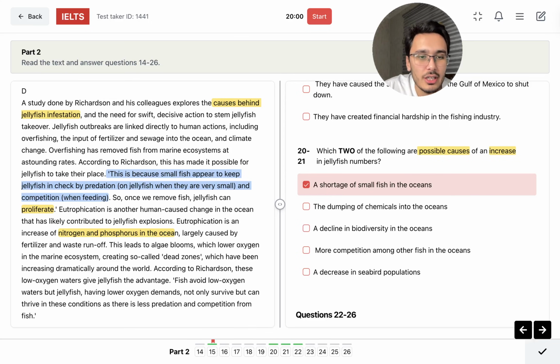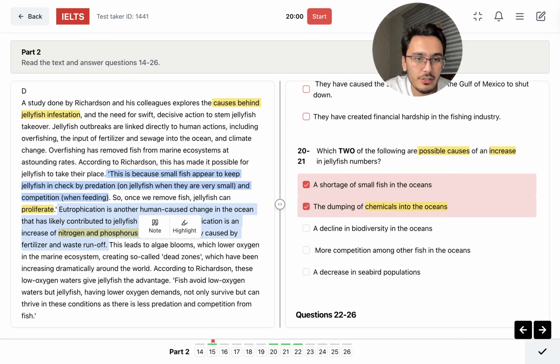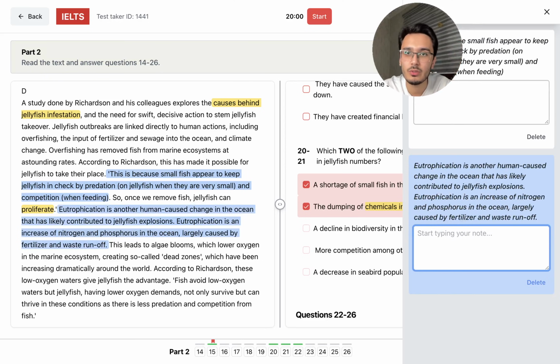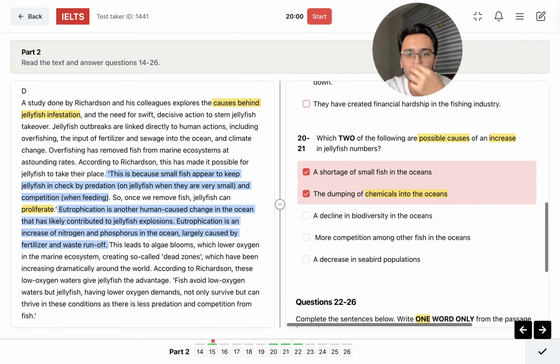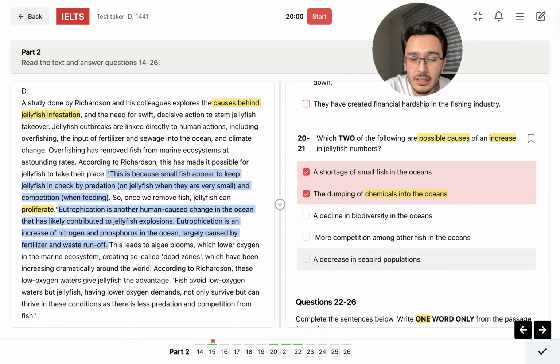Eutrophication in the ocean is an increase of nitrogen and phosphorus in the ocean, largely caused by fertilizer and waste runoff. Dumping of chemicals into the oceans, I think this is the correct answer. Another correct answer. That's it, because it's given here. Waste runoff and fertilizer. Fertilizer is a type of chemical. This should be the correct answer. 21. Because other options don't really go, like more competition among other fish in the ocean. It's not about the other fish, I think.